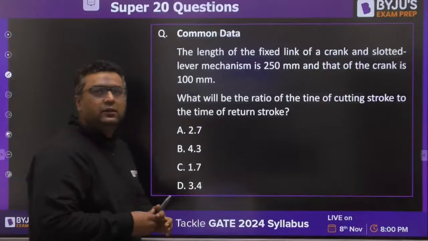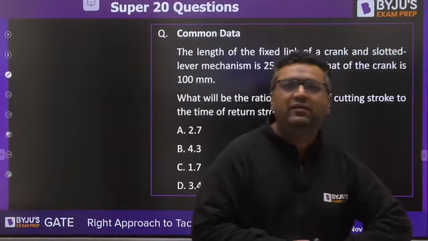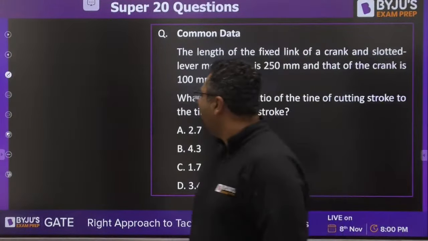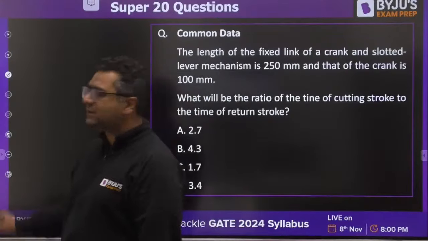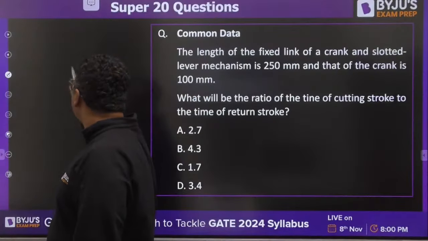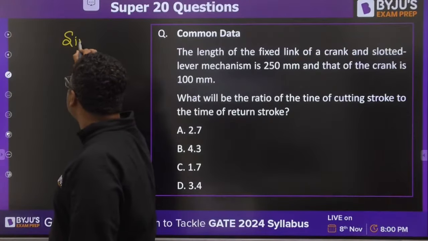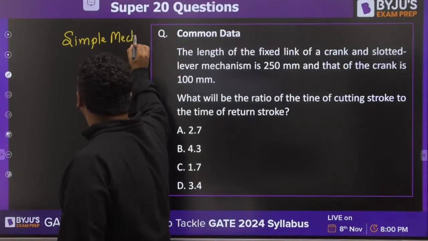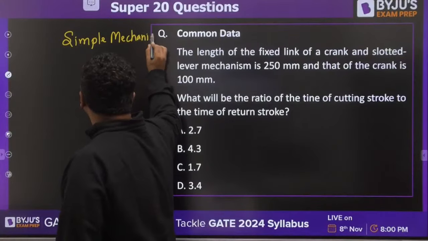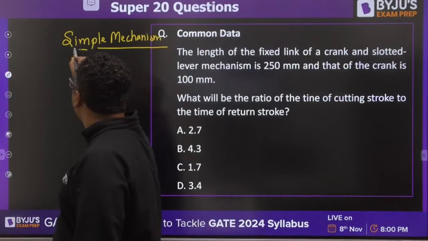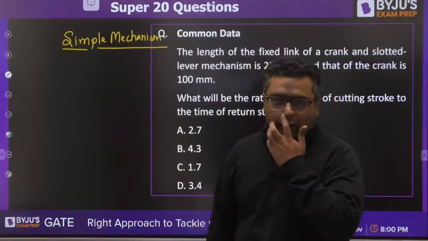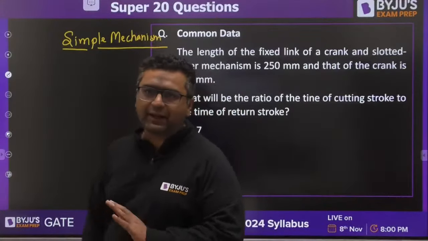Yes, guys. So here we are having the very first question in front of you. When we are talking about theory of machines, the very first chapter is simple mechanism. And when we are talking about simple mechanism, there are three topics from which the questions are coming actually.